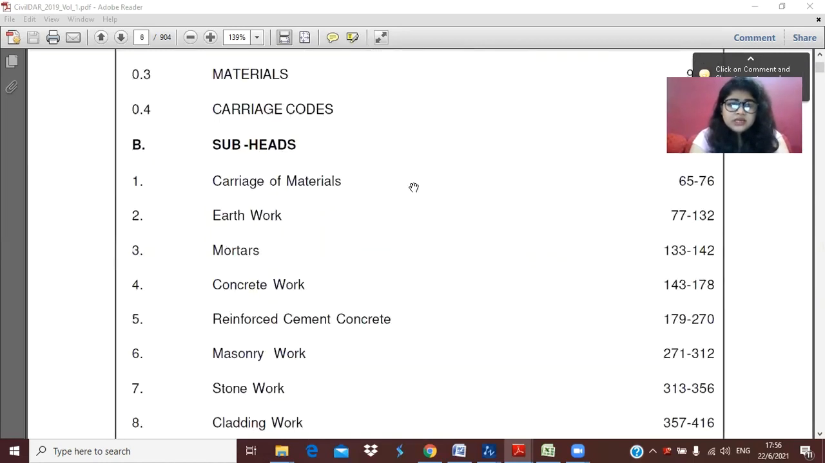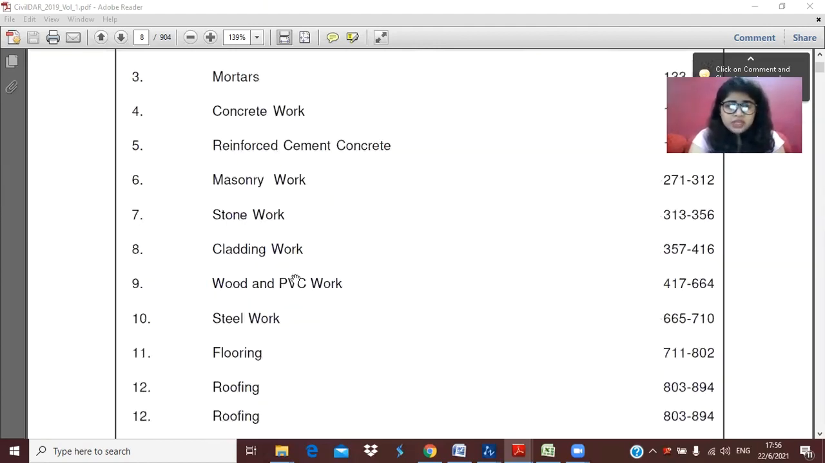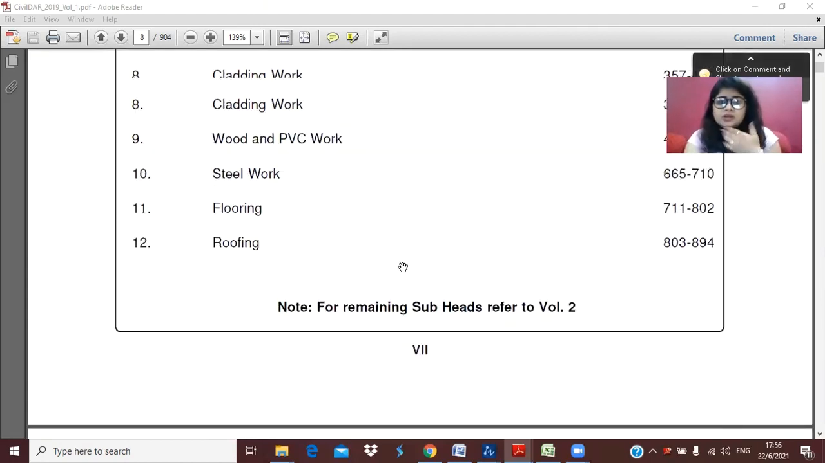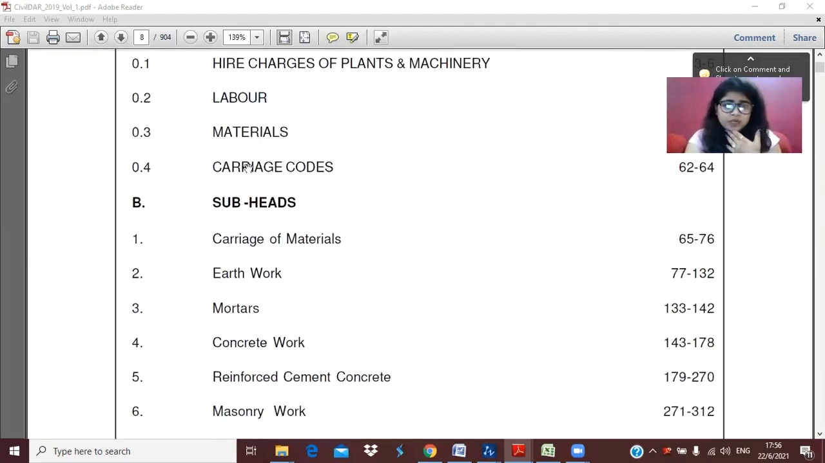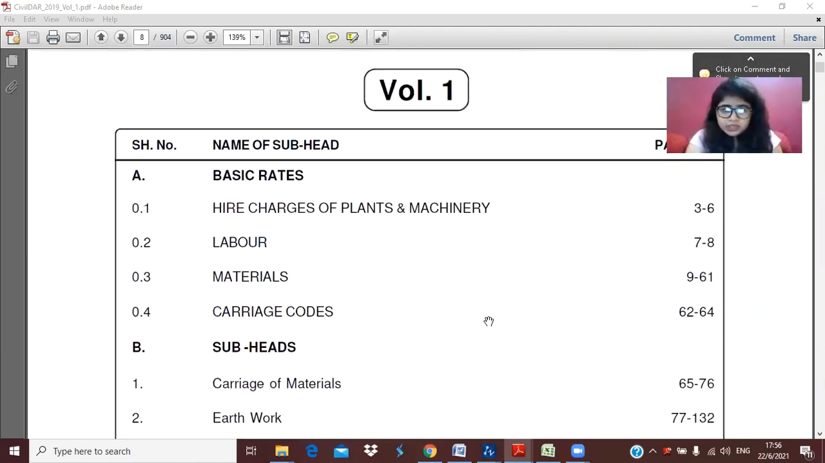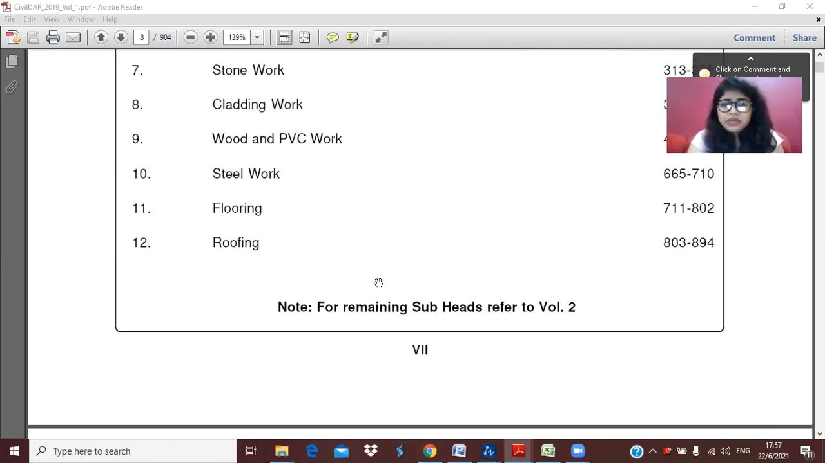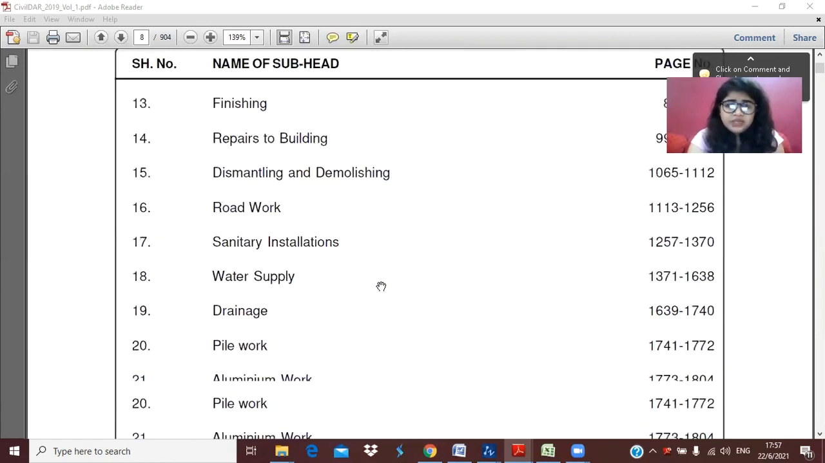Yes, you can see the contents here. This is the hiring charges of plants and machinery. You can get all the rates from here: any machines that we use in construction, or labor rate, or material, earthwork, every rate has been given here. So you can go with this rate. For labor rate, it is given on, I think, page 7 to 8. All the labor rates will be given on page number 7 to 8.